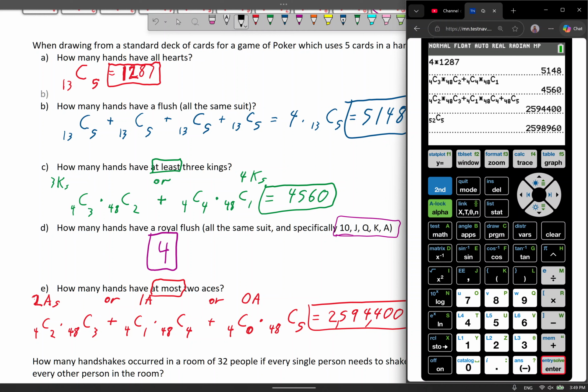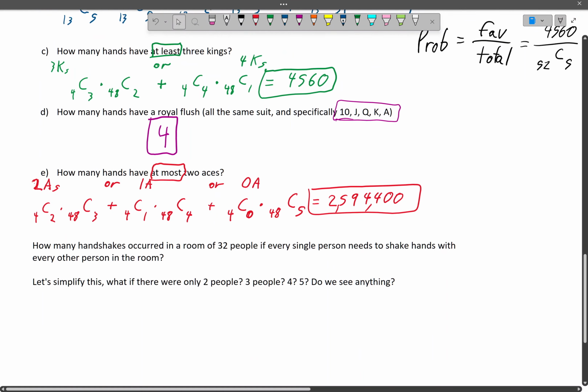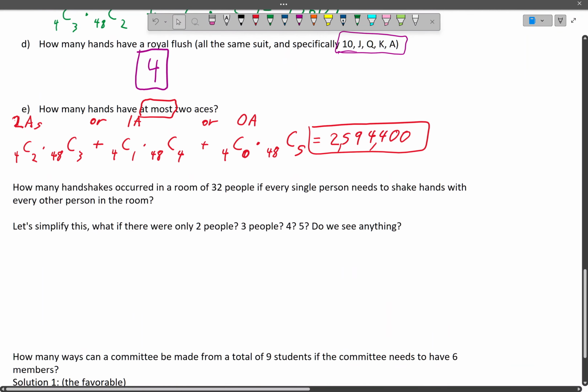How do I word that properly? So most hands will not have 3 or 4 aces. That's really what this last number means, the number in red. Most hands will not have 3 or 4 aces. Okay, anyways, it's kind of an interesting little quirk there. And that's how these questions are actually useful, is probability.